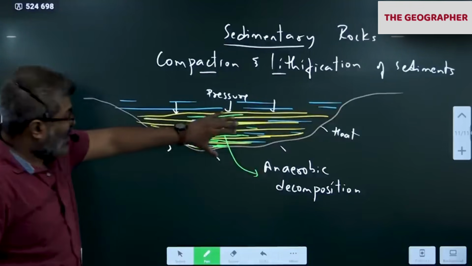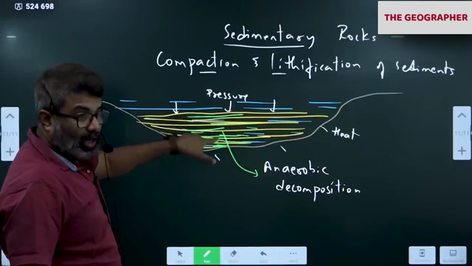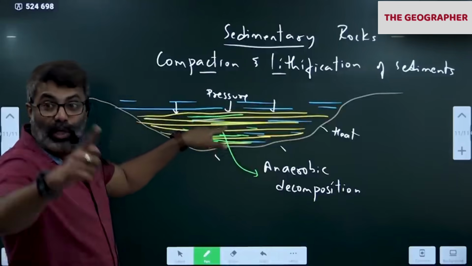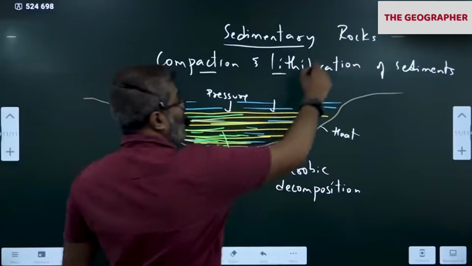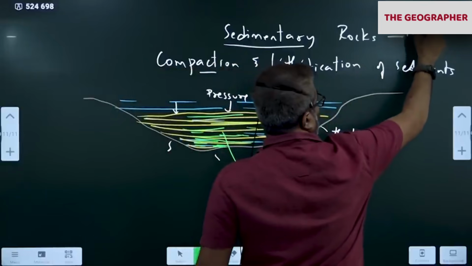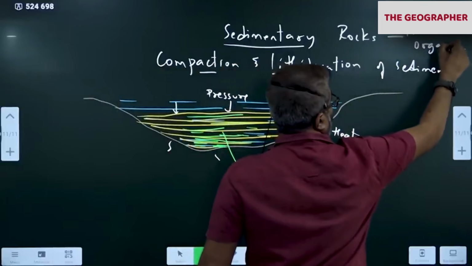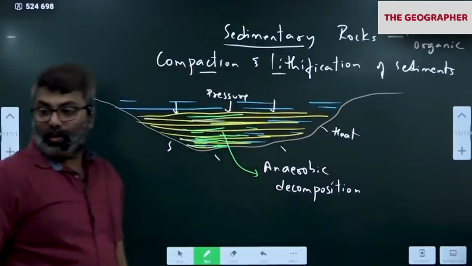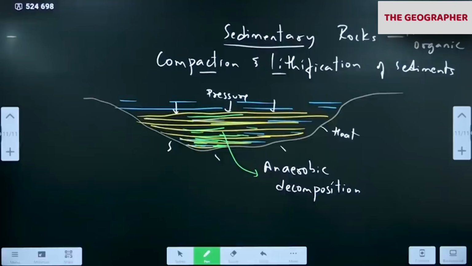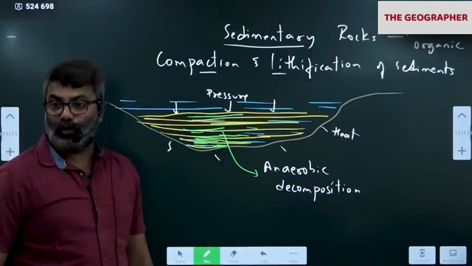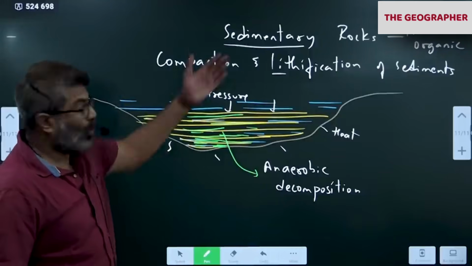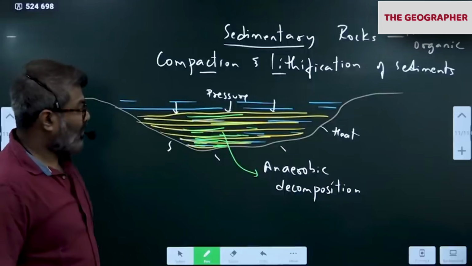So what happens now? The sediments will become hard rock. Within the rock, what do we have? Organic matter. So sedimentary rocks are rich in organic matter, which indirectly means they will store a lot of fossils. More fossils means fossil fuel formation. So which rock is known for fossil fuels? Sedimentary rock. This is very popular. Sedimentary rocks are very, very popular.